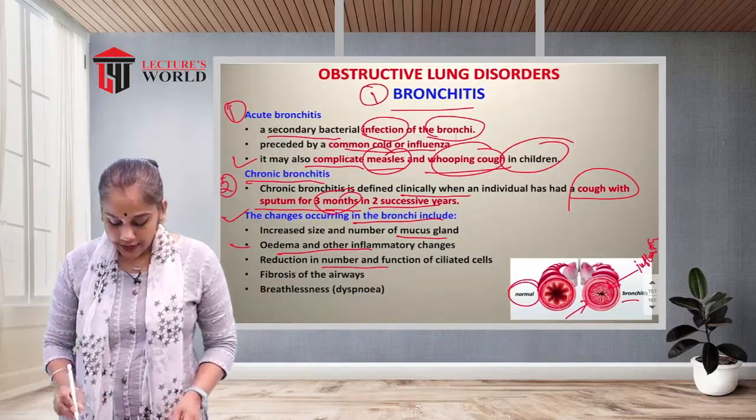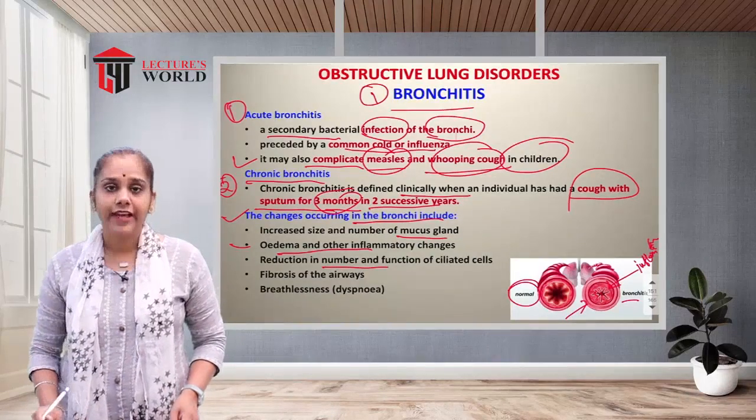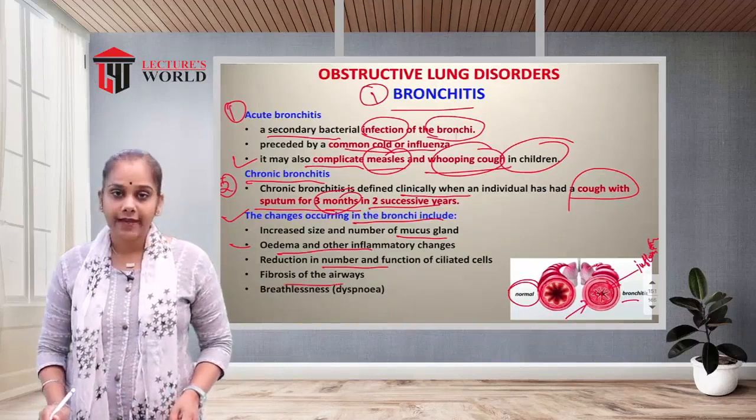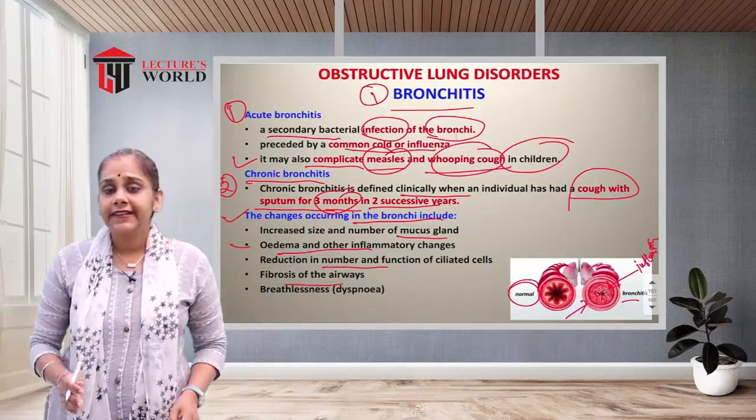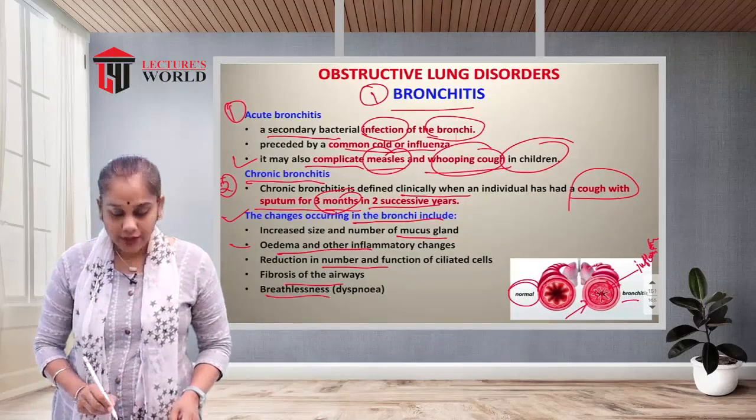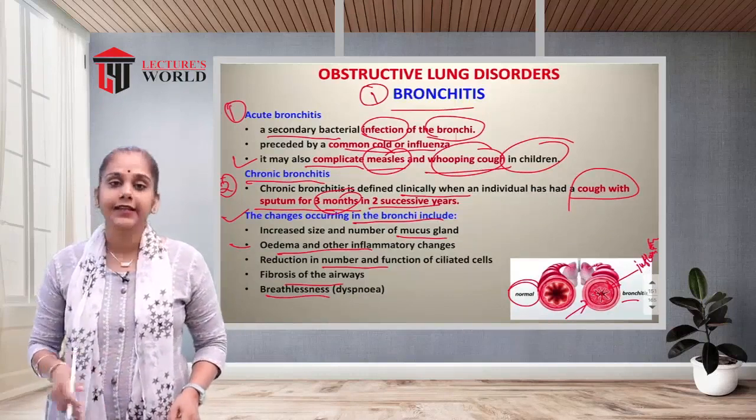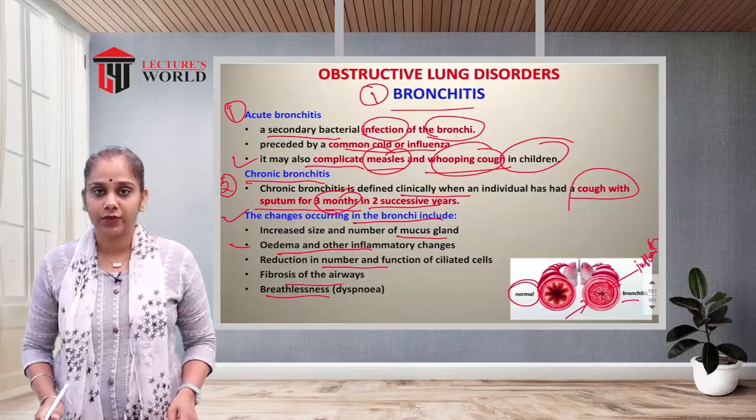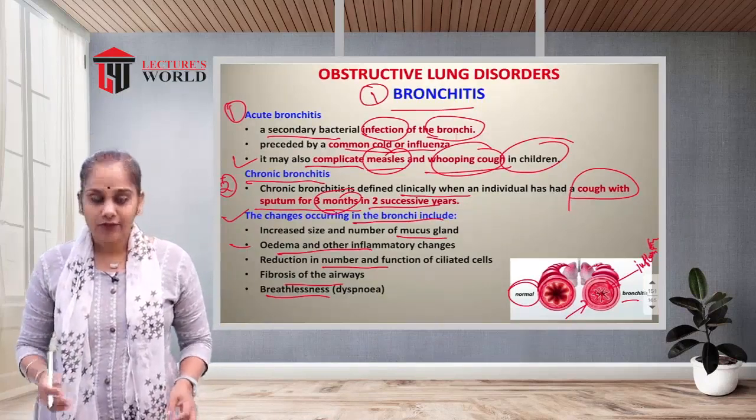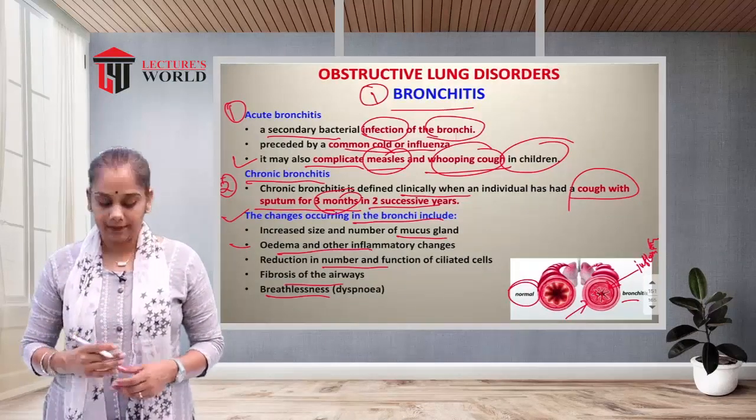There is a reduction in the number and function of the ciliated cells. Here there are ciliated cells, so there will be a reduction in their number. There is fibrosis of the airways, with thickening of the wall. Breathlessness, or difficulty in breathing, is known as dyspnea. These are the common symptoms and changes in the wall of the bronchi of a bronchitis patient. So what is bronchitis? It is the infection or inflammation of the bronchi.